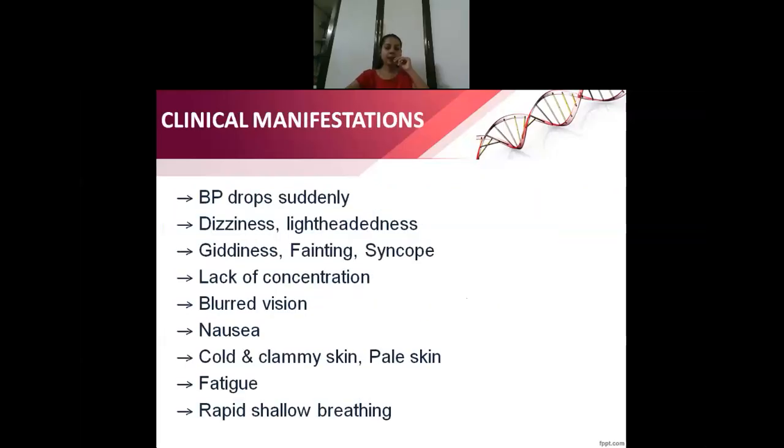Next is the clinical manifestations. As I have told, hypotension means what will happen to the patient? The person's BP will drop. Suddenly there will be a drop in the BP. The patient will feel suddenly giddy and they may fall down. So that is called dizziness, lightheadedness. Fainting we also tell, giddiness also we tell. It is one and the same.